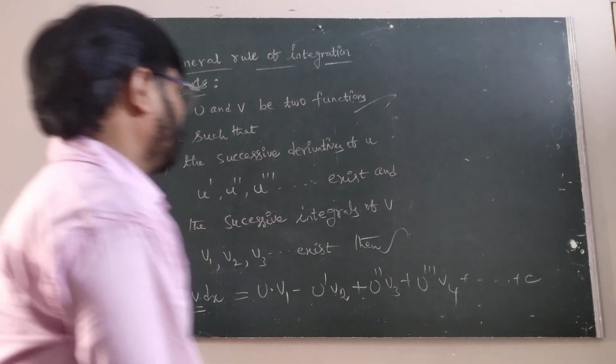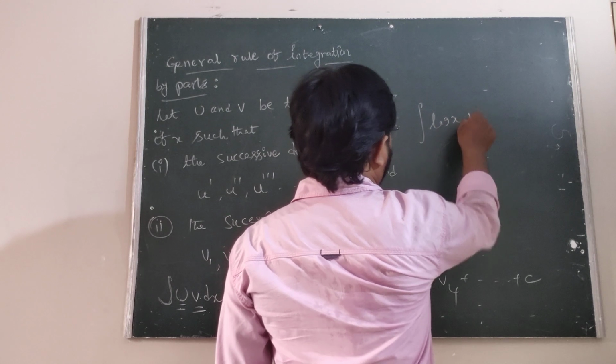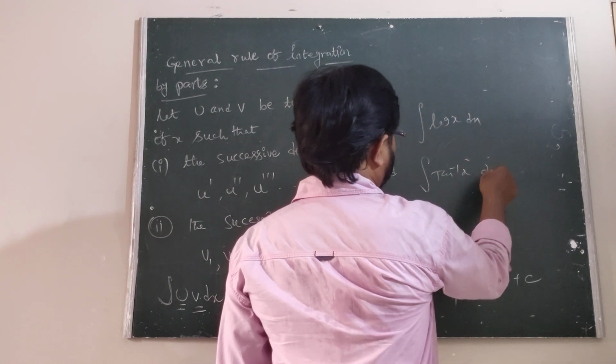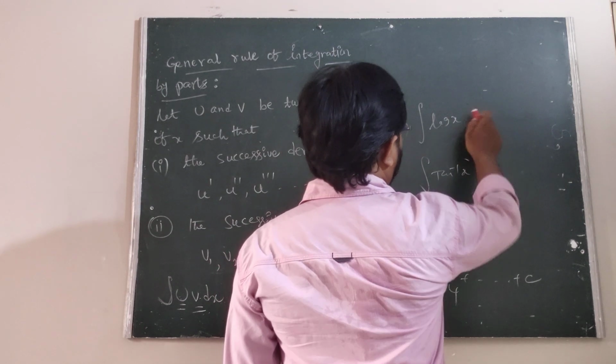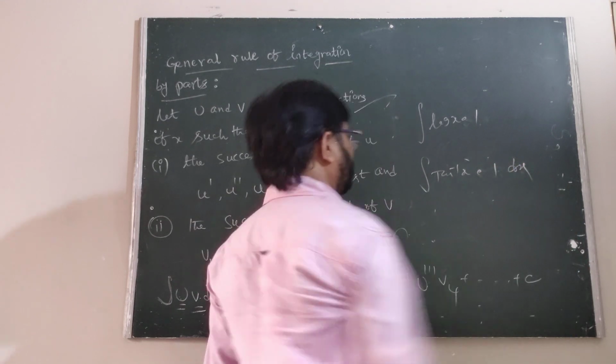Now taking this rule, we can also find the integral of log x dx and the integral of tan inverse x dx. In this case we have to take log x into 1. In this case, tan inverse x into 1.